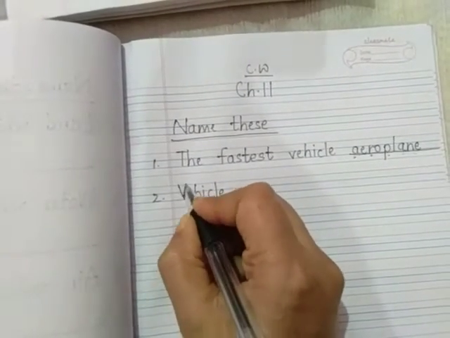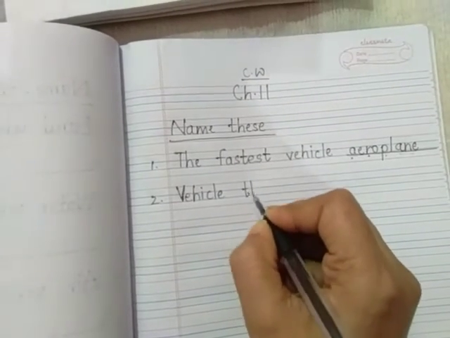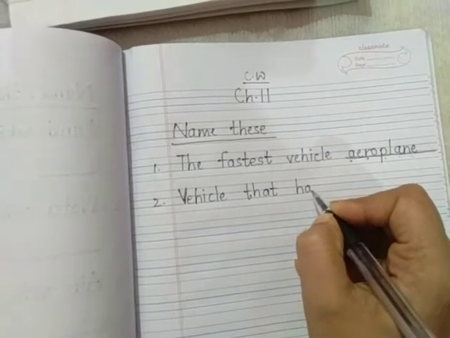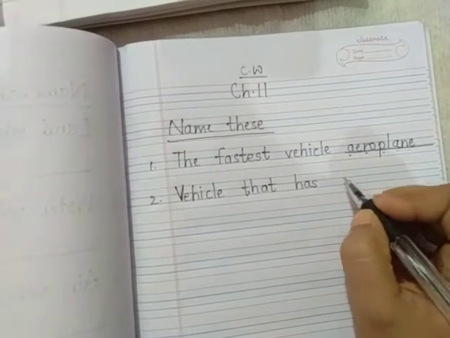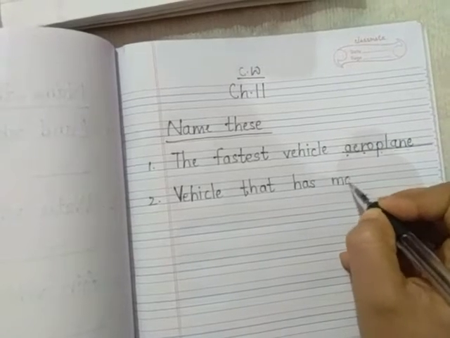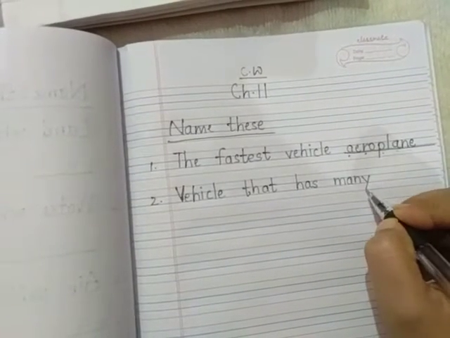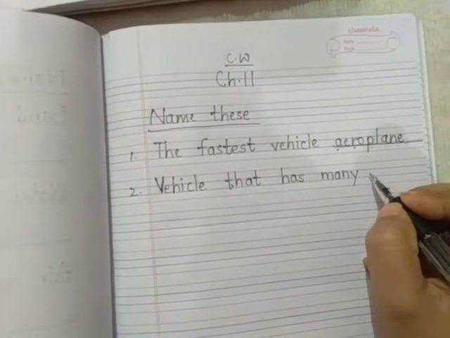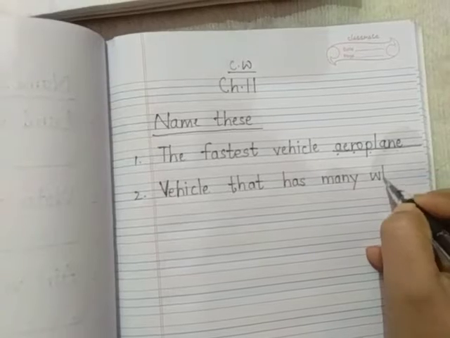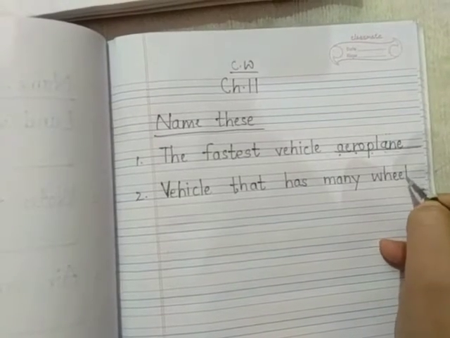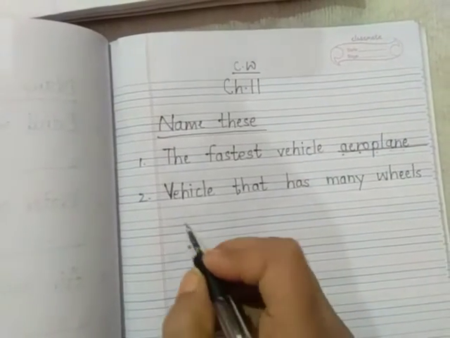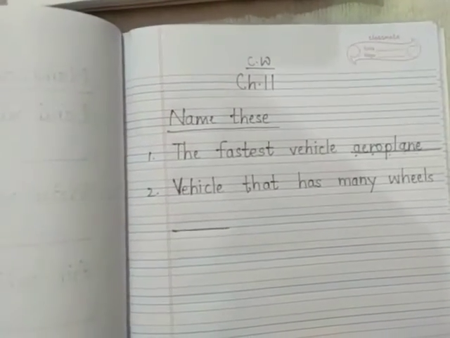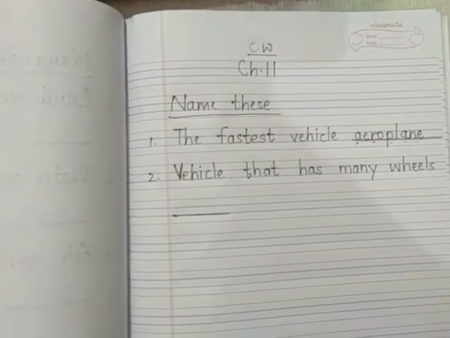The vehicle that has many wheels. कौन से vehicles, vehicle में सब बहुत सारे wheels होते हैं.